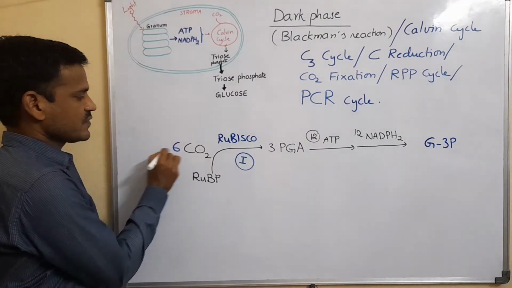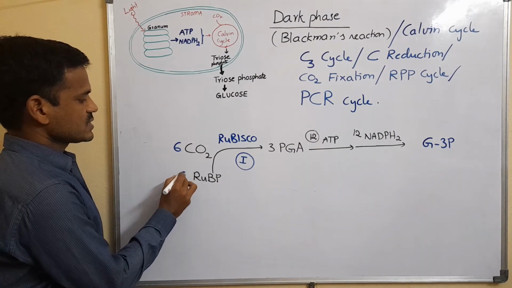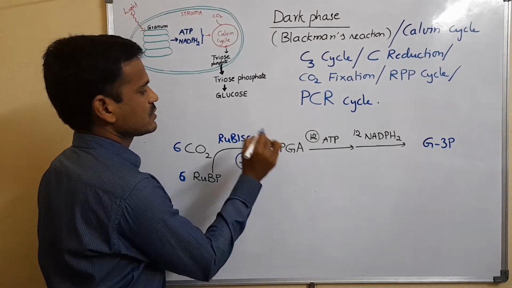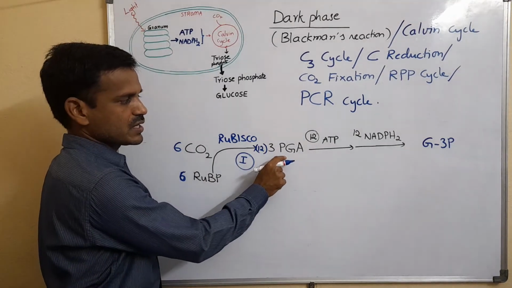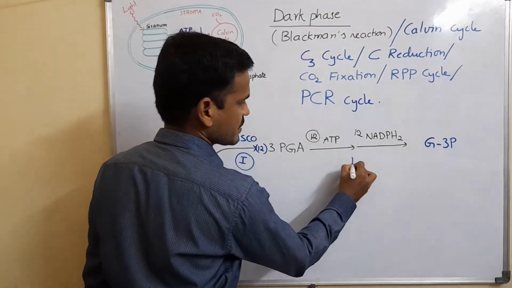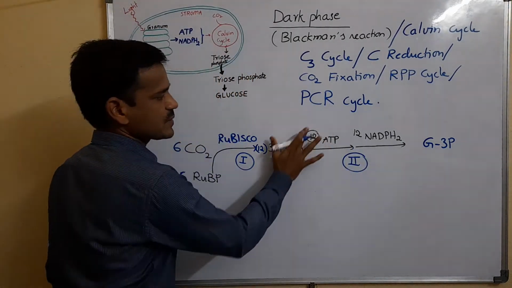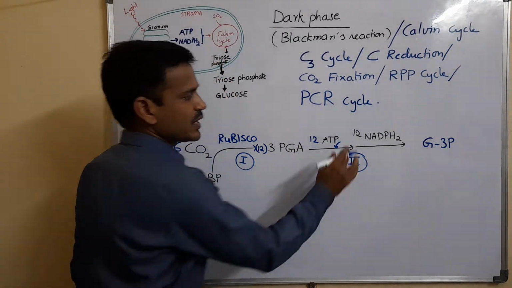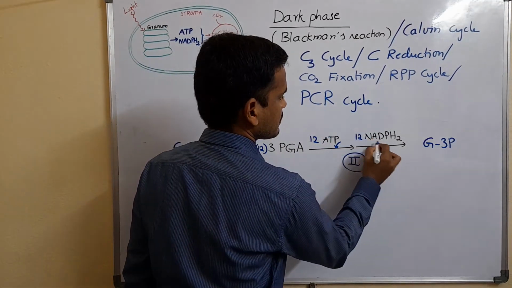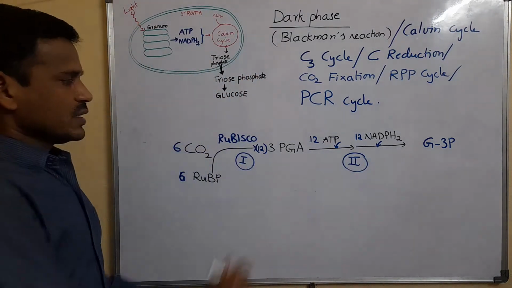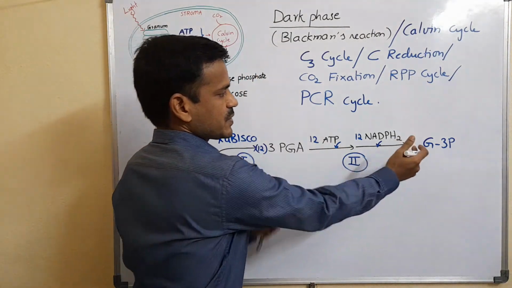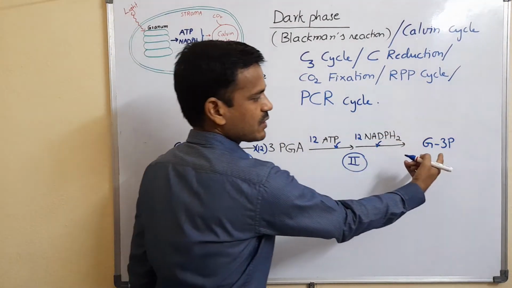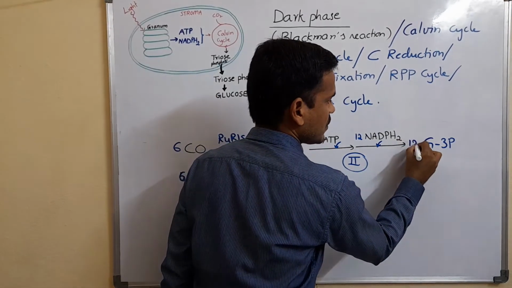If 6 CO2s are fixed by 6 RuBPs, 12 molecules of 3-phosphoglyceric acid are produced. During the reduction step, the second step, 12 ATPs and 12 NADPH2s are consumed. In the reduction step, the 3-phosphoglyceric acids are converted into glyceraldehyde 3-phosphates, 12 molecules.